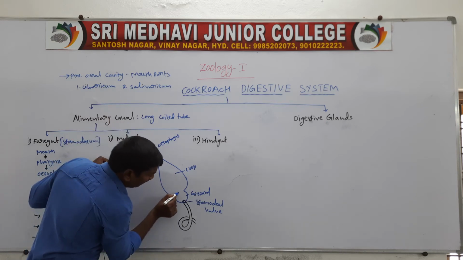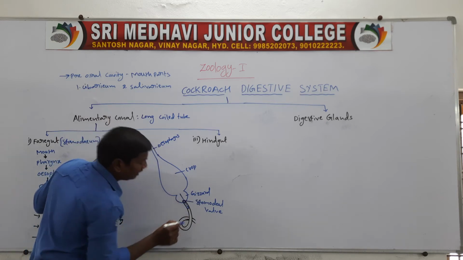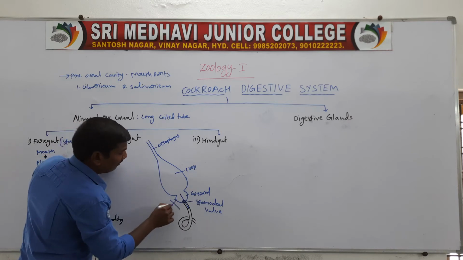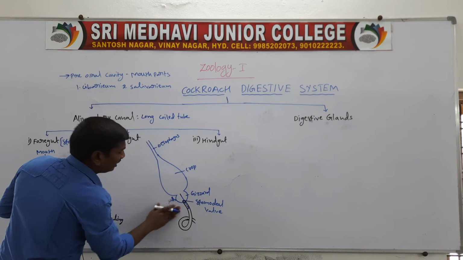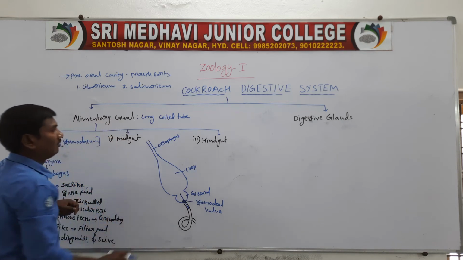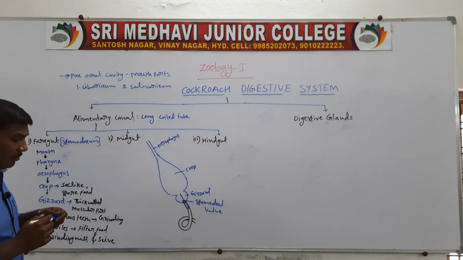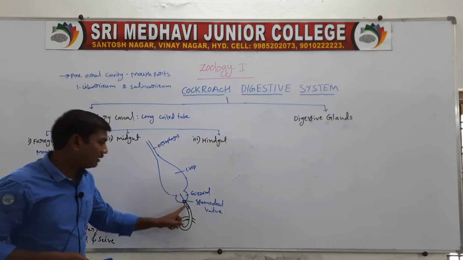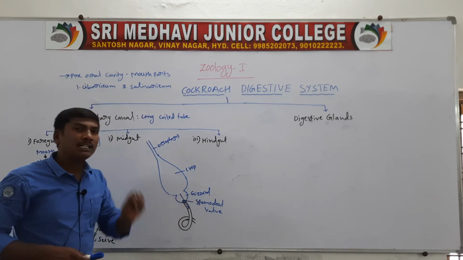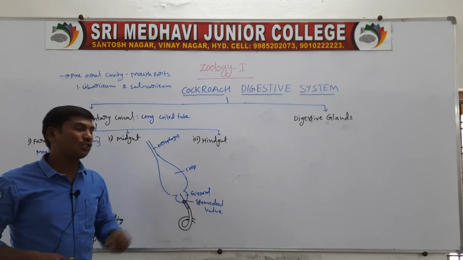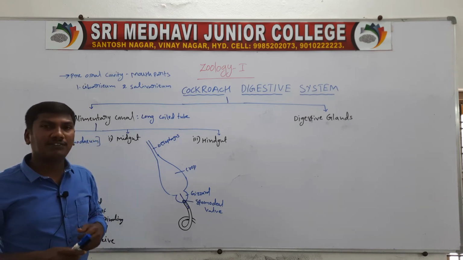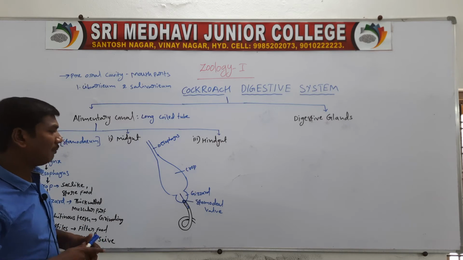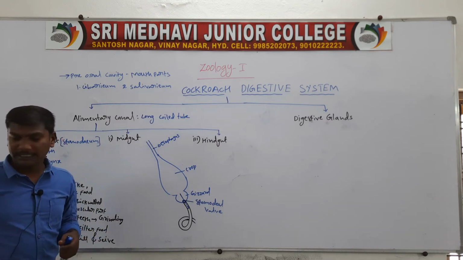Food materials enter only from the gizzard to the midgut. So the stomodeal valve prevents backward flow. The gizzard opens into the midgut, and in this region there is a valve called the stomodeal valve. The stomodeal valve's function is the prevention of backward flow of food materials.